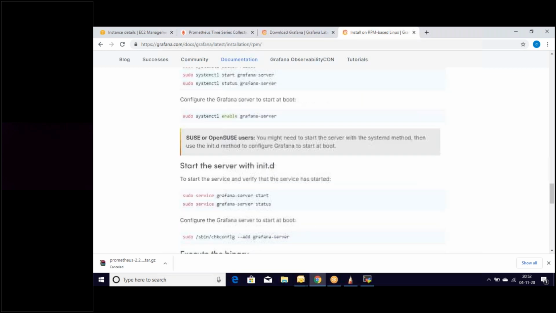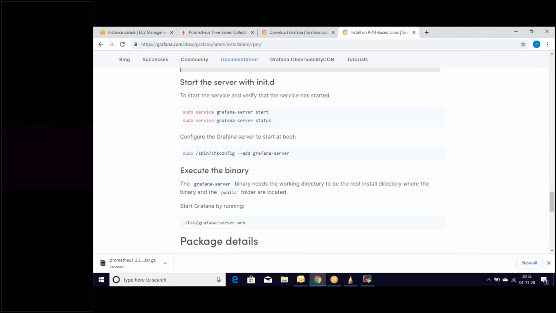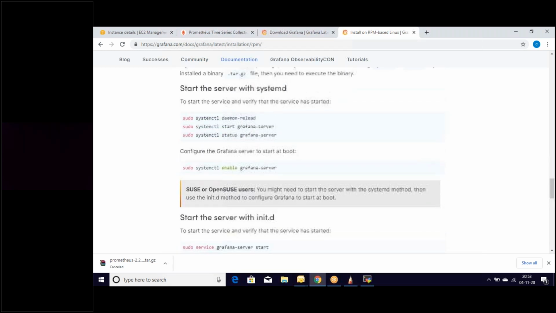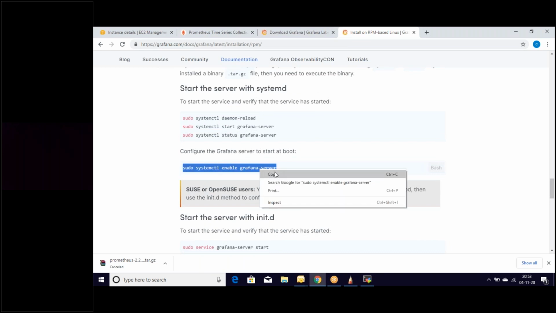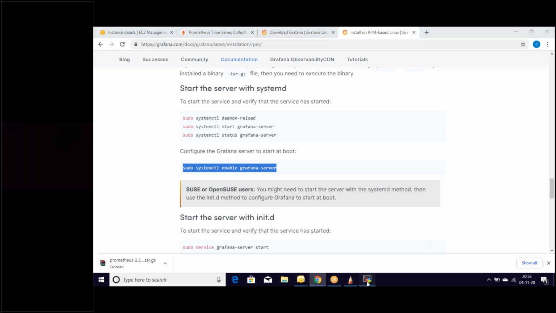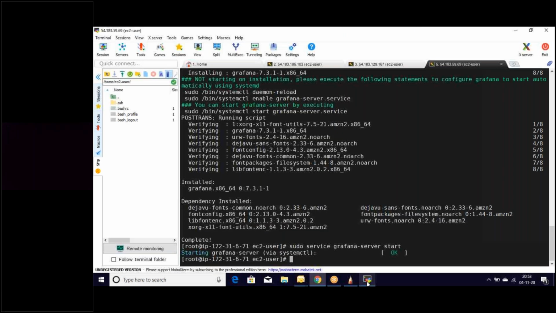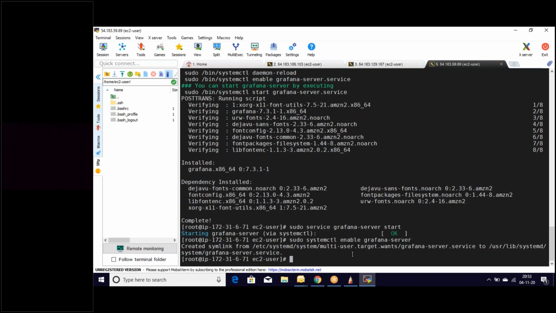We can use other commands as well, but let's use this command. Sudo systemctl enable grafana-server. Yes, that's very fine.